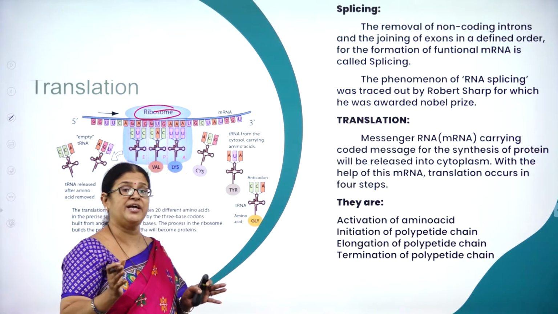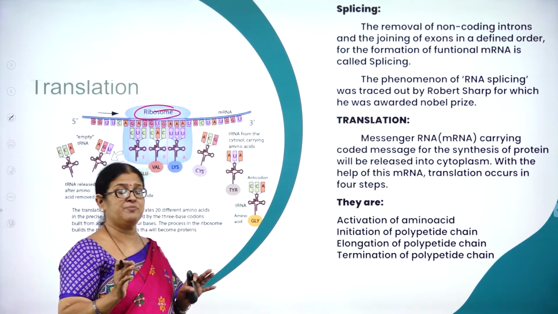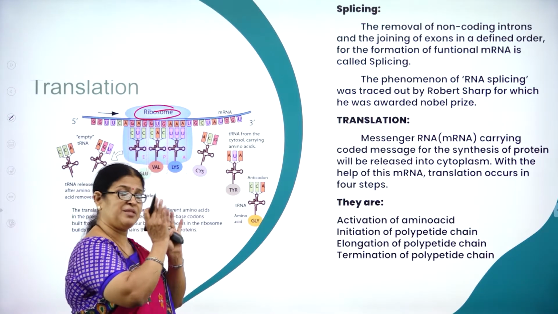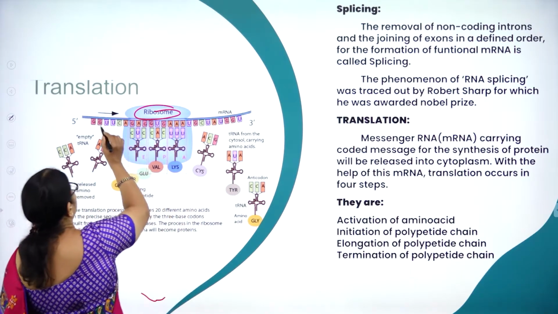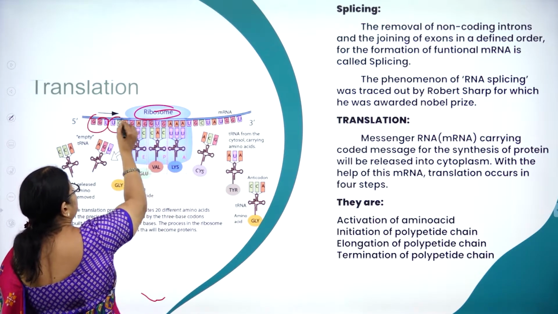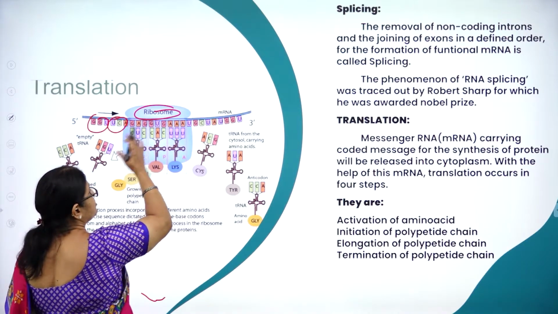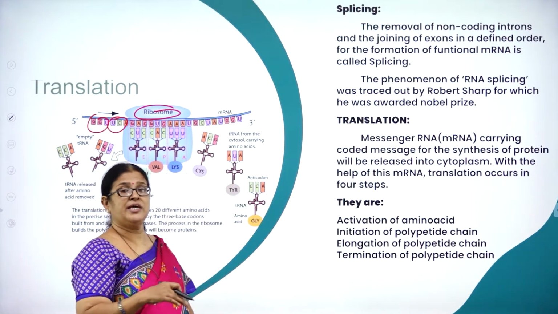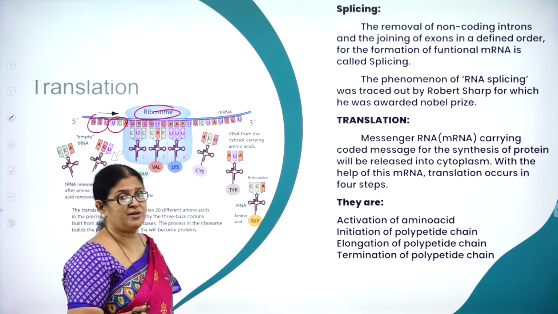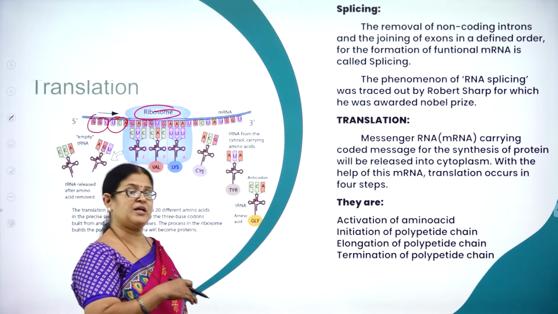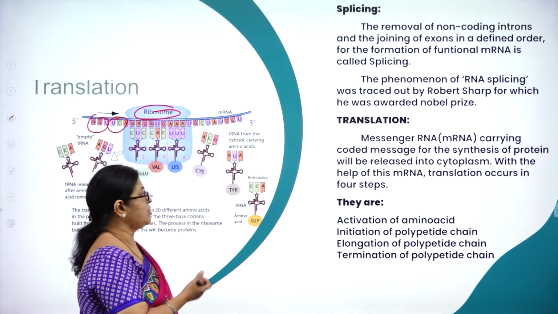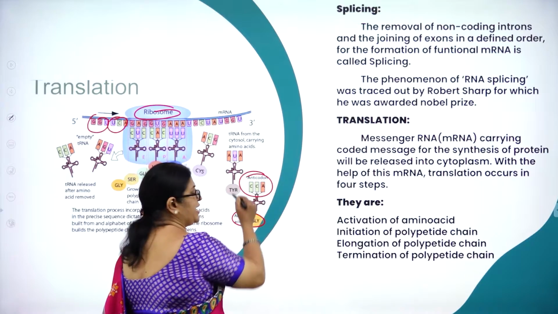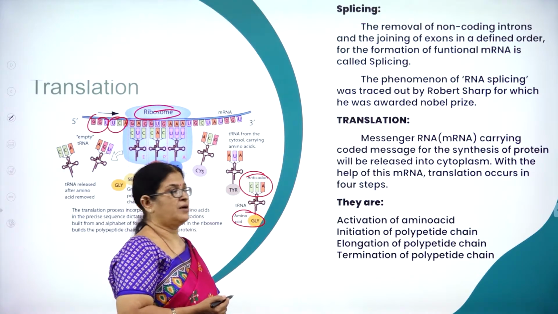So obviously, how many tRNAs will be there in the cytoplasmic pool? That is 20 tRNAs. After the 20 tRNAs pick up that particular amino acid and give them to the rRNA, the rRNA will give them to the ribosome, and the ribosome will arrange them in a particular sequence to make a particular protein. Thereon, after giving the amino acids, the empty tRNAs will come back to the cytoplasmic pool. And in the cloverleaf model, here you can see the amino acid binding site, and here you can see the anticodon, one arm of the cloverleaf model.